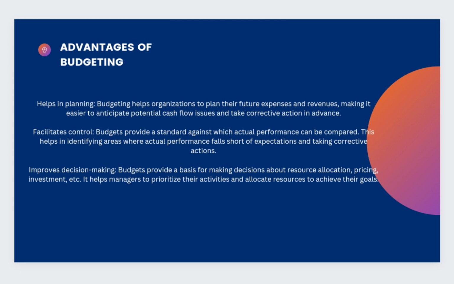Second one is it facilitates control. A budget provides a standard against which the actual performance can be compared. This helps us identify areas where the actual performance falls short of expectation and take corrective actions.